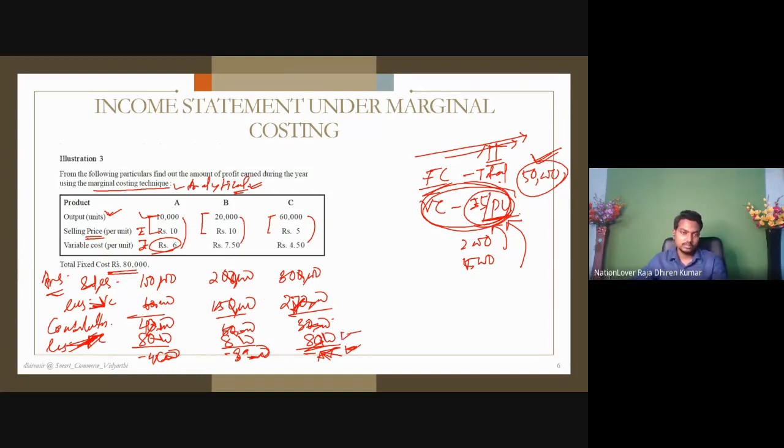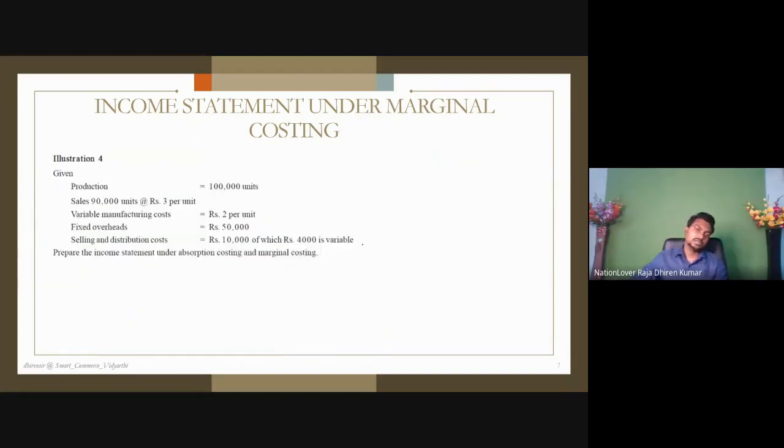Why did it have to give a loss? This 10 into 10,000 is 1 lakh. Now variable cost per unit 60,000, that remains 40,000, 80,000. That means sales less variable cost, you will get contribution, less fixed cost, then profit or loss, anything. Understand the point? Calculate yourself also.